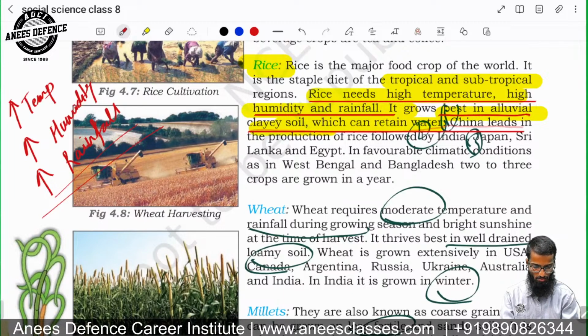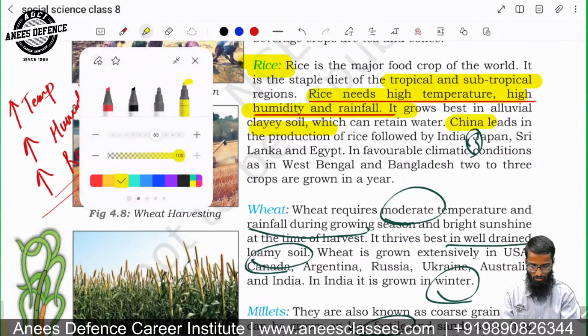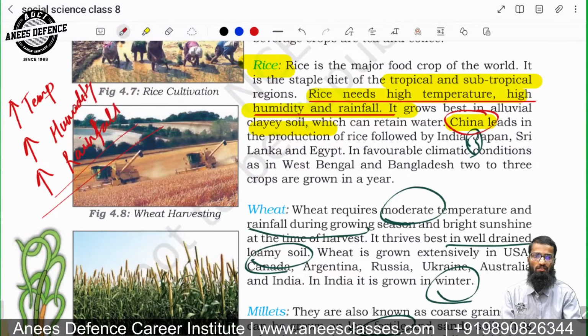And China leads, right? China leads in the production. Remember that. Then India, then Japan. So it is China, India, Japan, right? So these three are important for us.